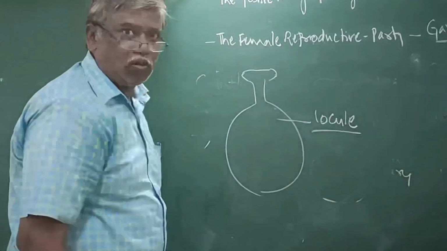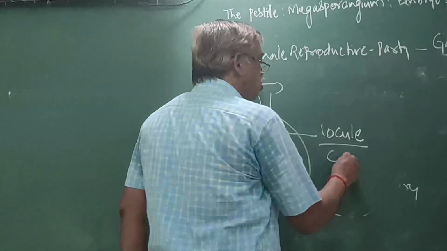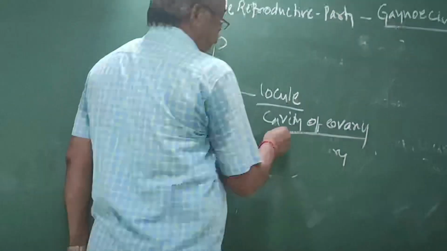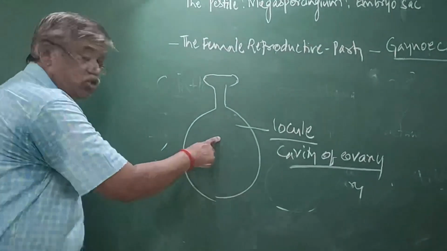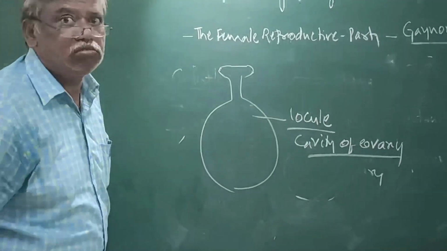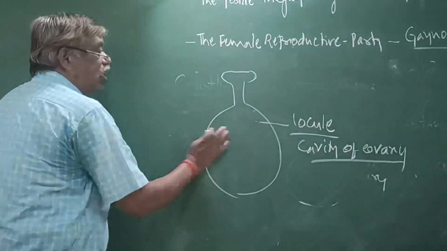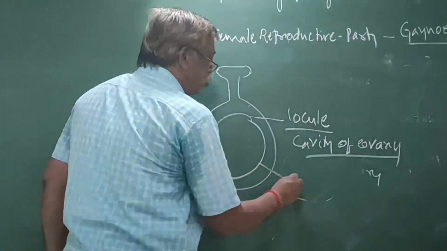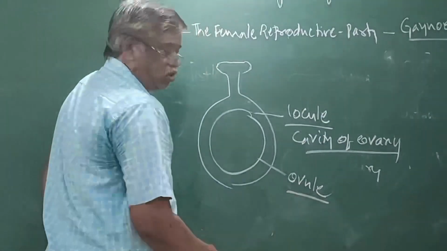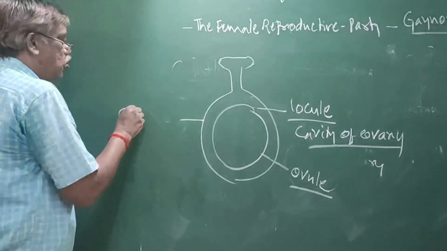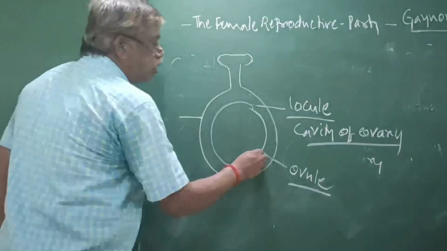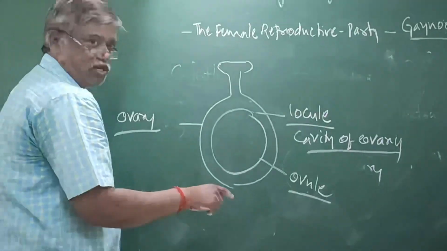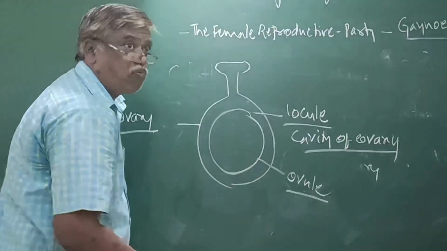The locule is nothing but the cavity of the ovary. But this cavity is not empty. The locule is not empty. It contains a specialized structure called the ovule. Here is the ovary, and this is the ovule. The ovule is present in the ovary, which means the ovule is an internal structure of the ovary.